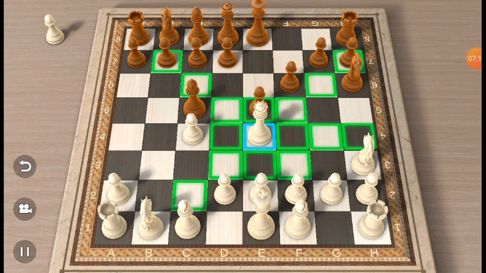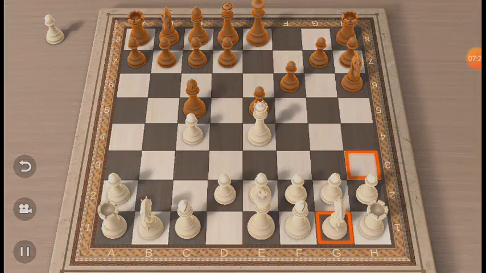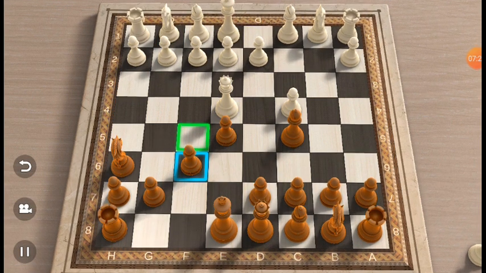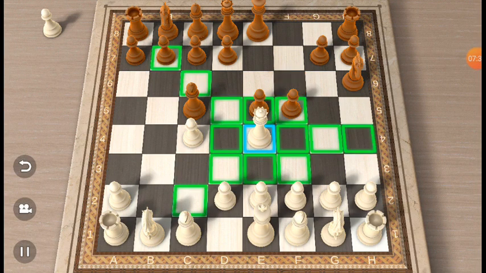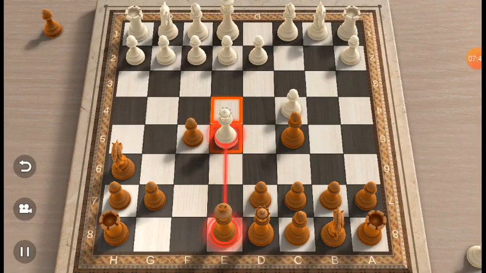Okay, so let's say I play this. I come back here. Now let's assume this guy plays this to attack the queen. Okay, now he has made that pawn an emprise again because there is nothing protecting that pawn. So this guy can decide to take the pawn. It's an emprise. All right.